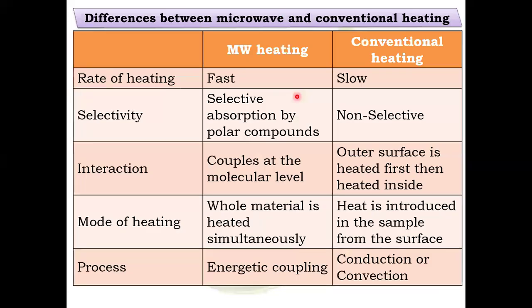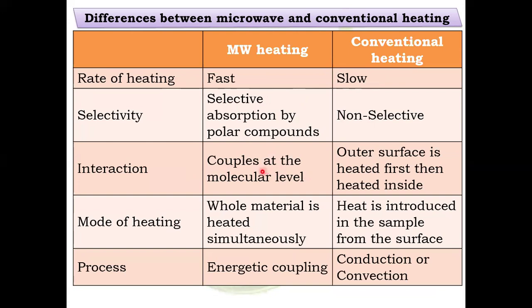And let's come to the differences between microwave and conventional heating. The rate of heating is found to be fast in the case of microwave and slow in the case of conventional. Selective absorption by polar components in the case of microwave, but it is non-selective for conventional. How does it interact with the molecules?